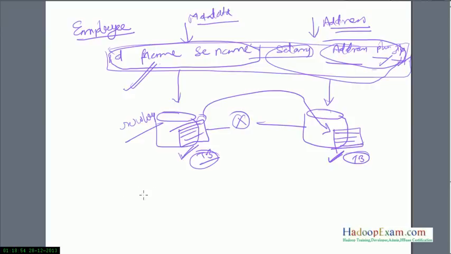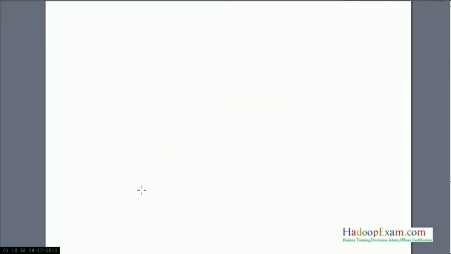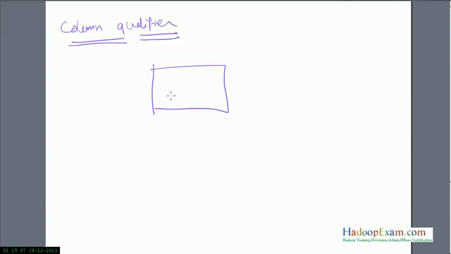Now let's move to another entity, that is called column qualifier. It's not very different from the column name in your RDBMS world. So each column, like this is first name, job, this becomes your column qualifier. Similarly, each column would have one column qualifier name.